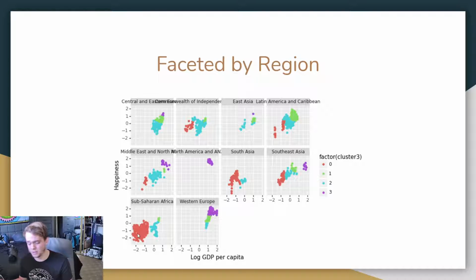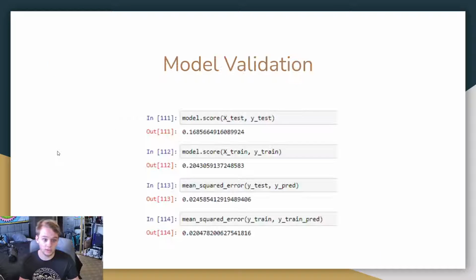Sub-Saharan Africa is the worst quality of life, where North America and Western Europe have the best quality of life. South Asia is also not doing so great. So, yeah, that is pretty much the answers to all these questions. I believe that we were able to answer all three.